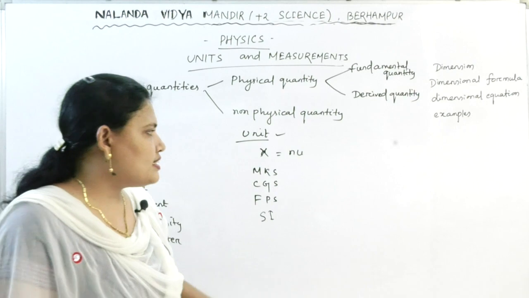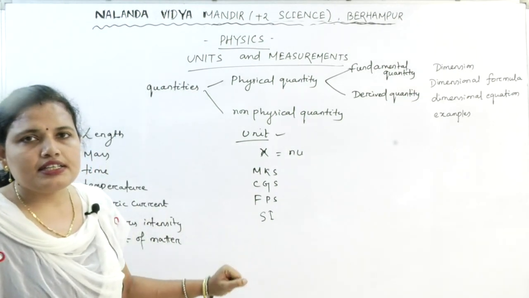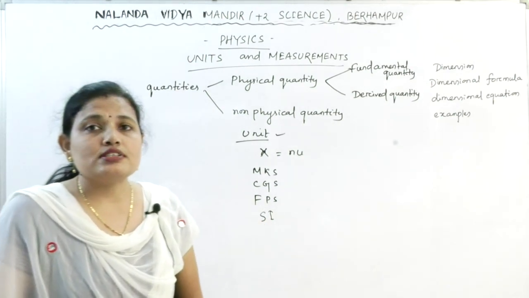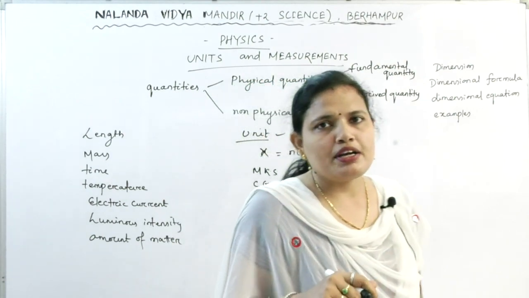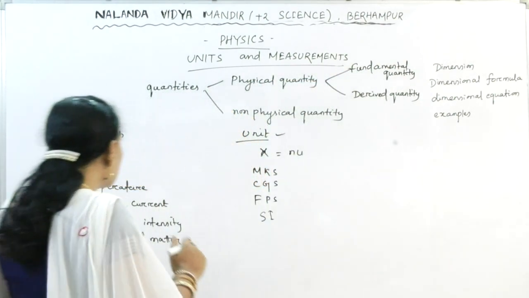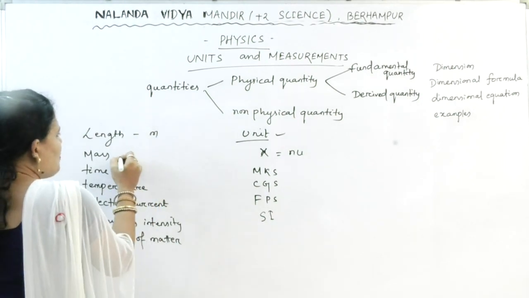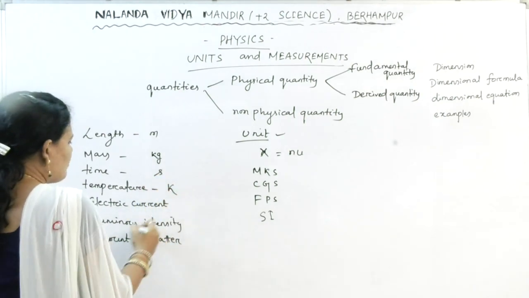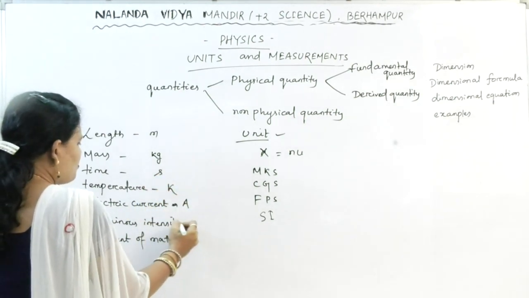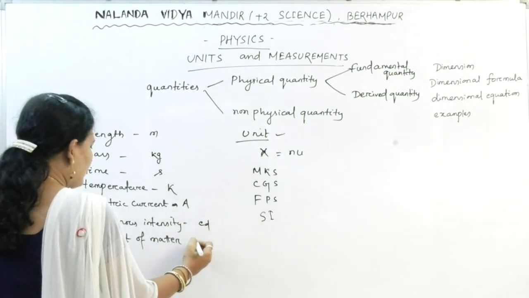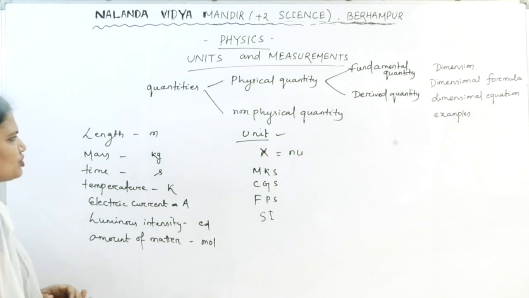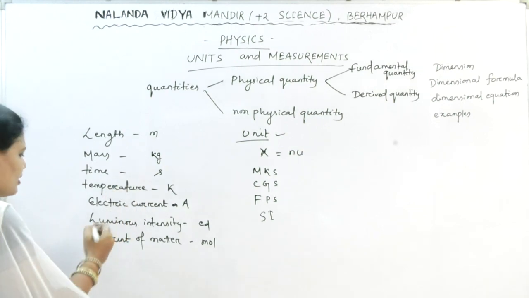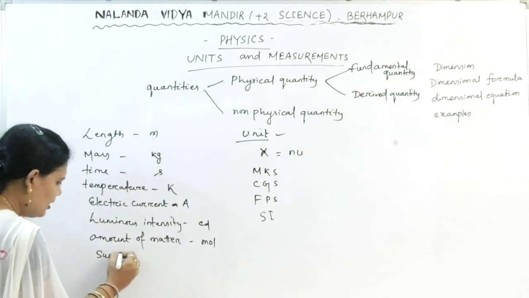SI system of unit is the standard international unit or international standard of units. In the SI system of unit we studied about 7 fundamental units and 2 supplementary units. What were the 7 fundamental units? Length, meter; mass, kg; time, second; temperature, Kelvin; electric current, ampere; luminous intensity, candela; and amount of matter, mole. So these are the 7 fundamental units used in the SI system and the 2 supplementary units we have studied.